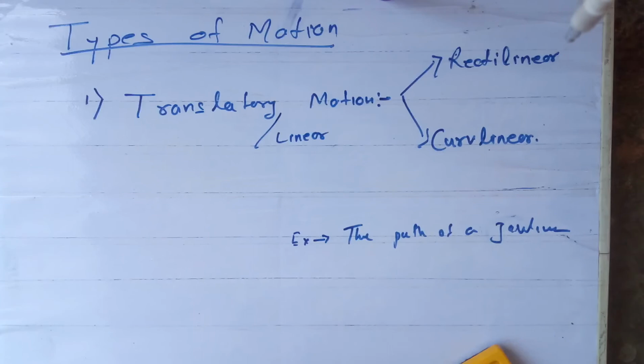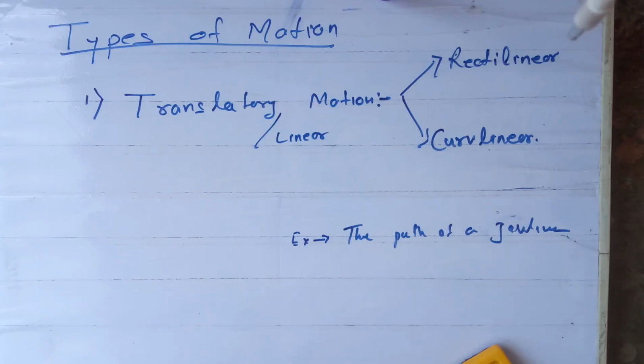Translatory motion, the motion in which all the parts of the body travel equal distance, that is called a translatory motion. It is also called a linear motion. Okay. It is of two types. One is rectilinear motion and the other is curvilinear motion. Rectilinear motion means the body travels in a straight path. Example, a bus traveling in a straight path, a cycle travels in a straight path.